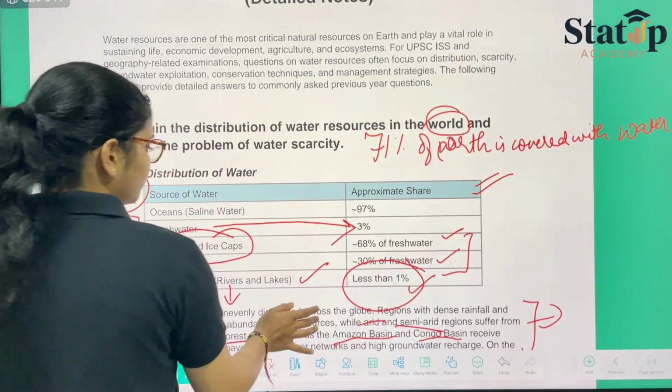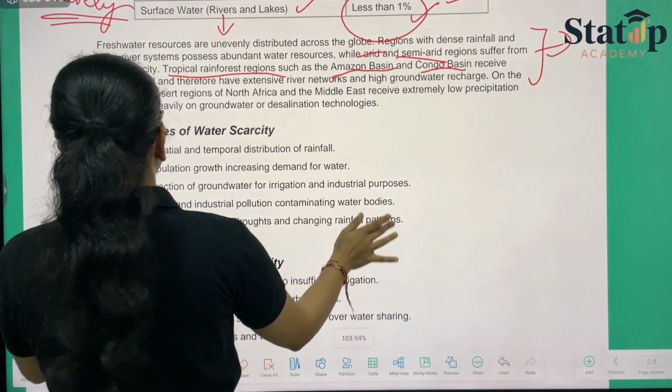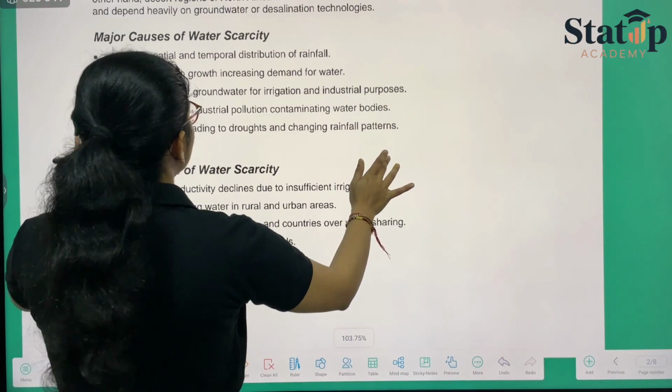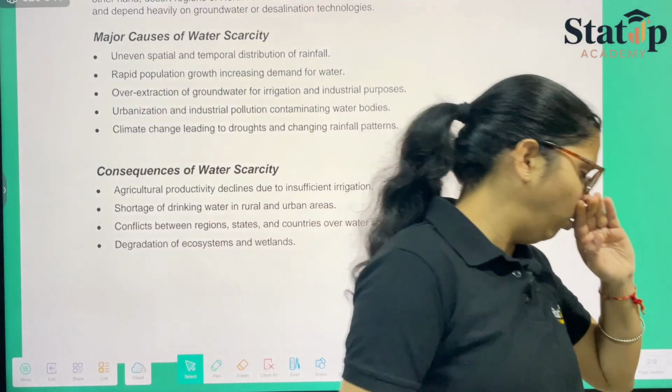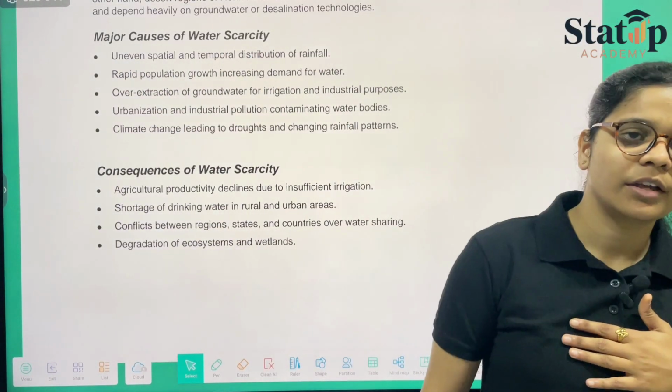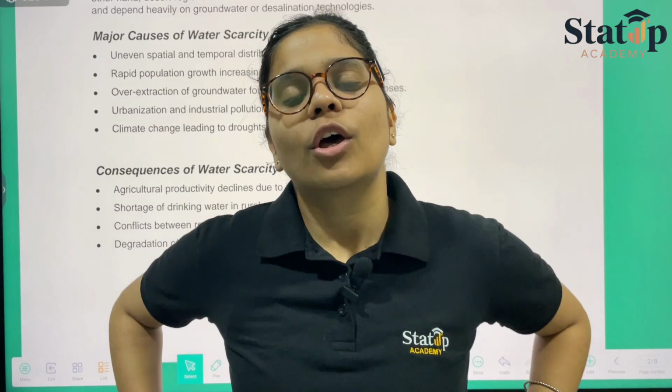Now, coming on to the major causes. When we talk about the major causes of water scarcity, firstly, the major cause would be the rising population. Since population is high and resources are limited, that could be the major cause. Another major cause is global warming.